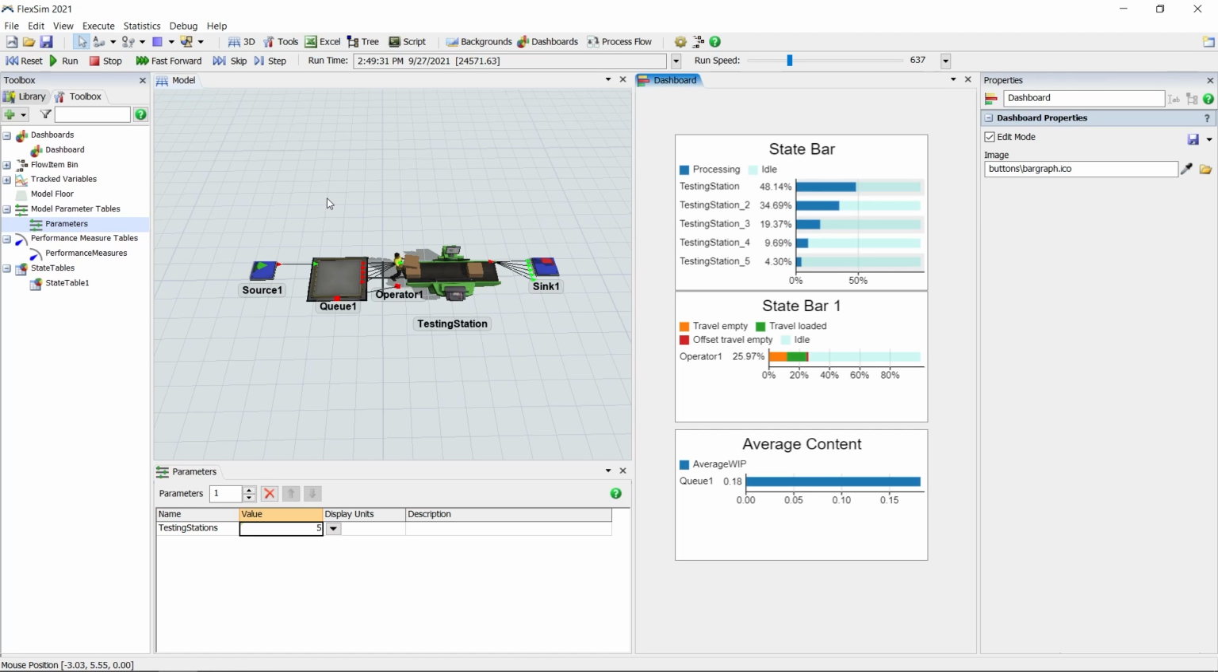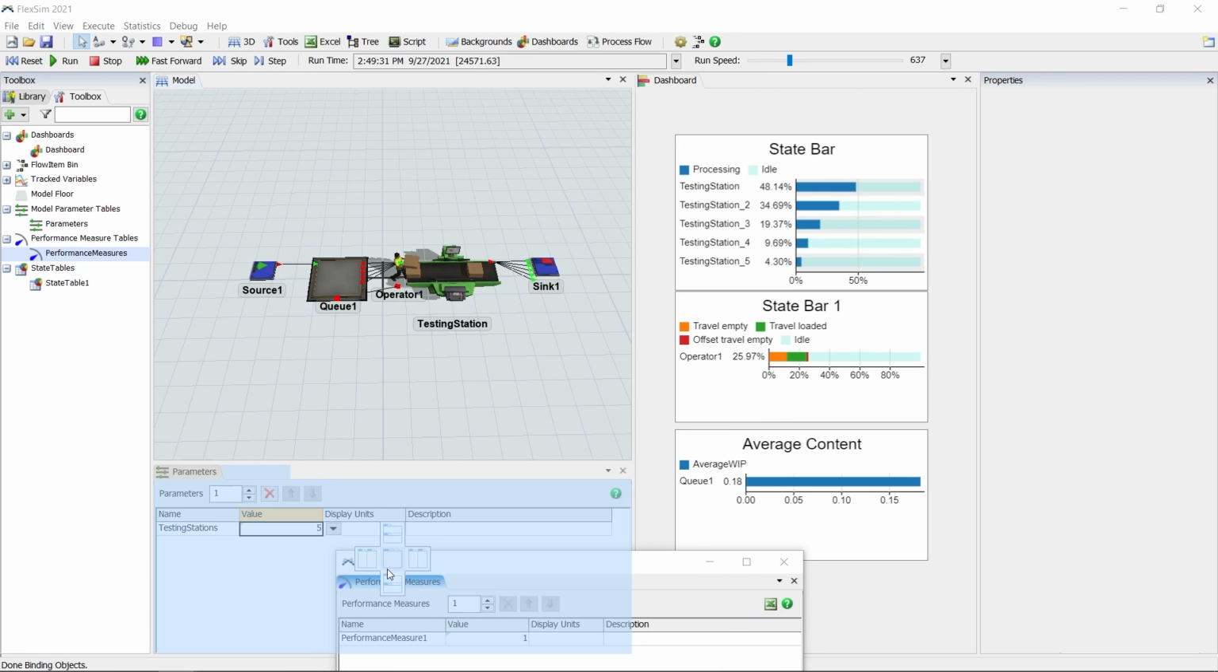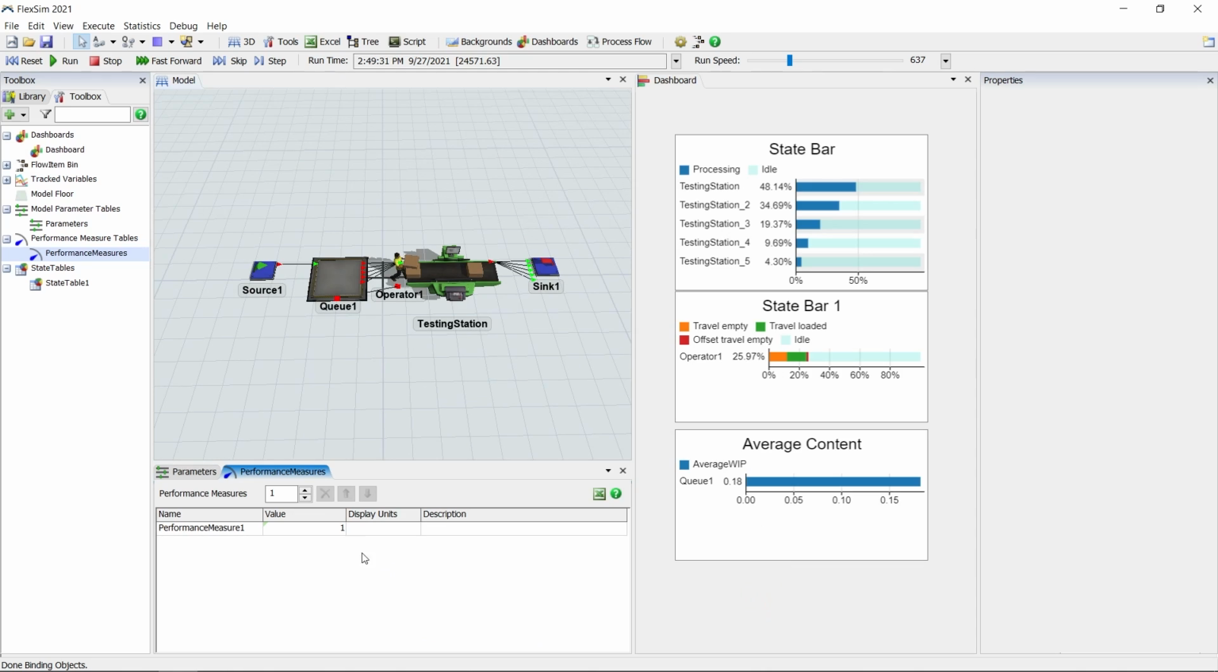First, a little prep work. Double-click Performance Measures in the toolbox and move this table inside the same pane as Parameters. Use the up arrow to add a few more performance measures for a total of 3. What are the key performance indicators for our project? The first one is Testing Station Utilization, so change the name in the first row to reflect this. For its value, sample the testing station's state chart, hover over Utilization, and choose Utilization Average. This will return an average utilization across all active testing stations.